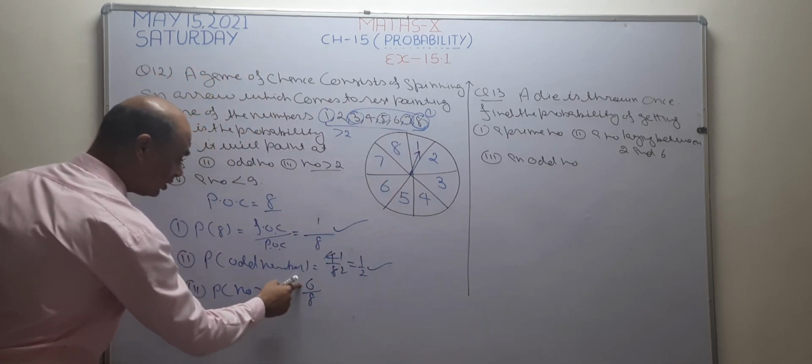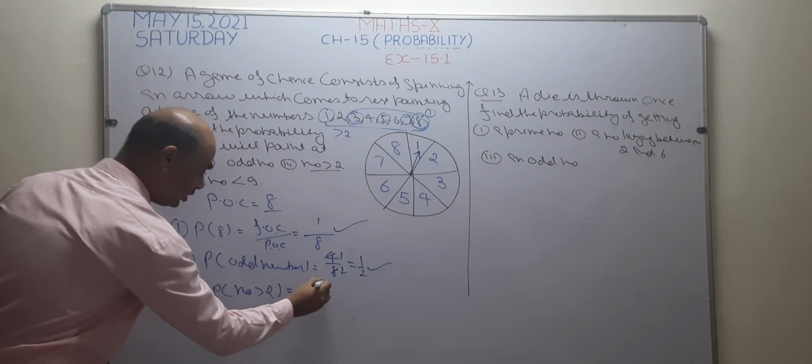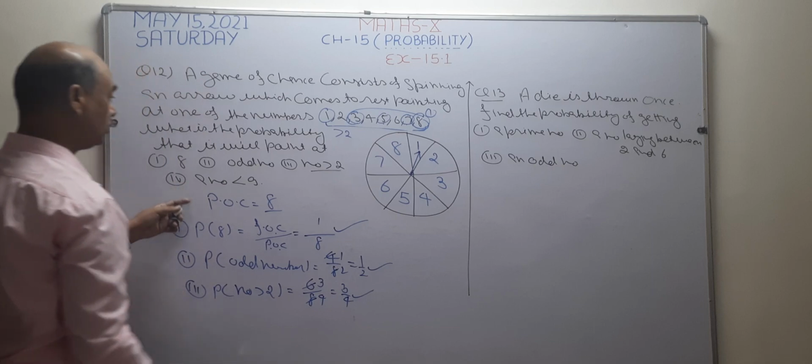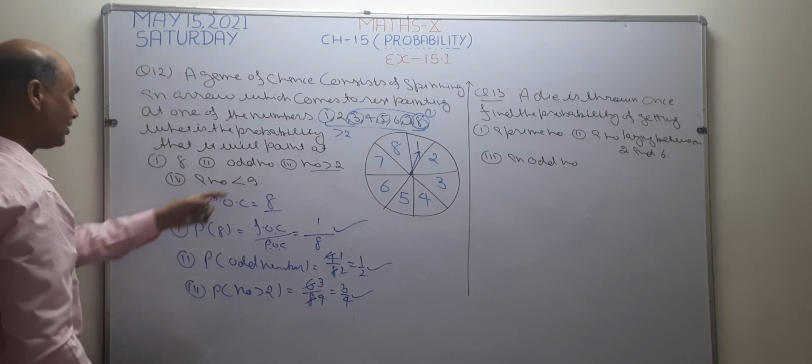POC is 8, favor is 6. So this is going to cancel. 2 3s are 6, 2 4s are 8. The answer becomes 3 by 4. Now next is find the probability of a number less than 9.